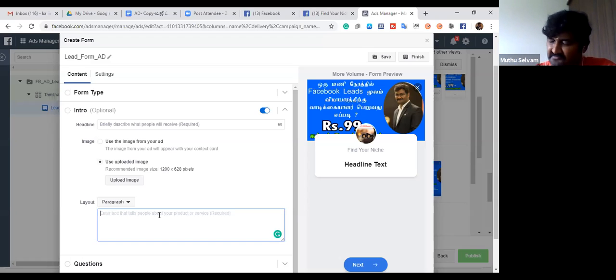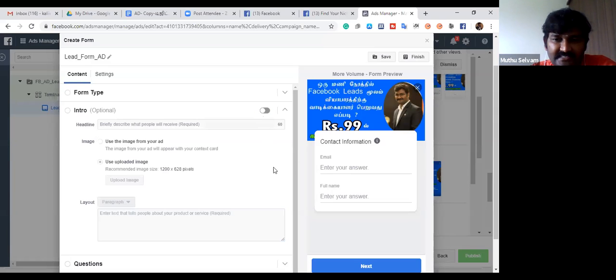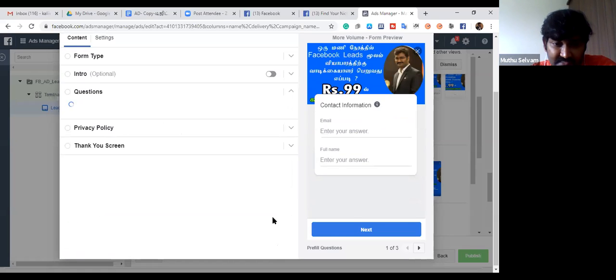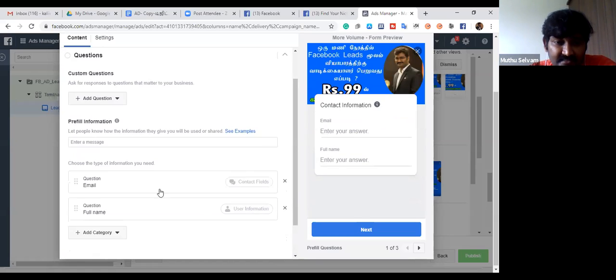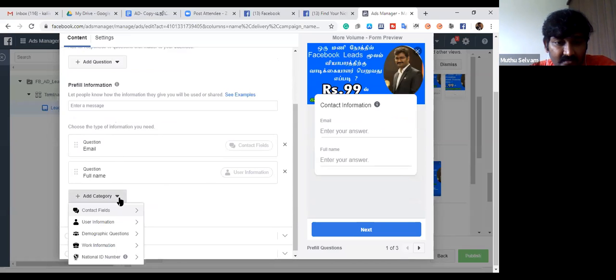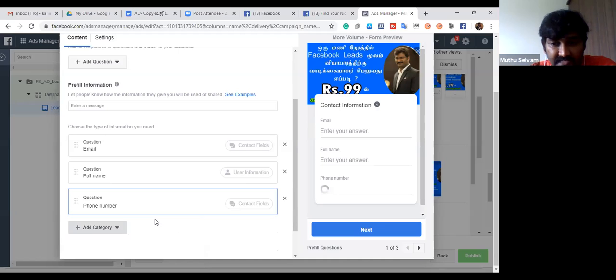Don't give a long story. Give exactly what the product is. What is the benefit? Always look at the benefits. Short, clear, crisp and clear. Give the information. Okay. So those three things you give. Then come to the bottom, the questions. In this question section, the default email and full name will already be available. Then go to contact field, the phone number. We have to add it.